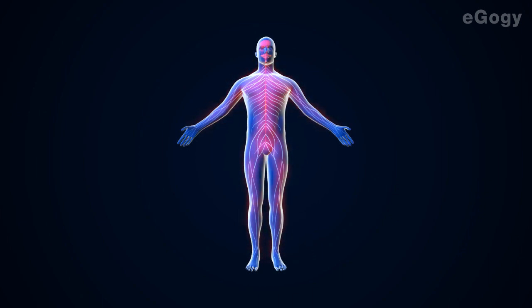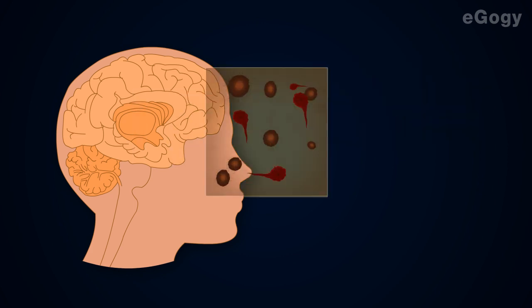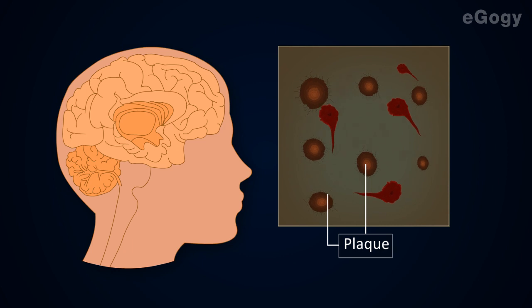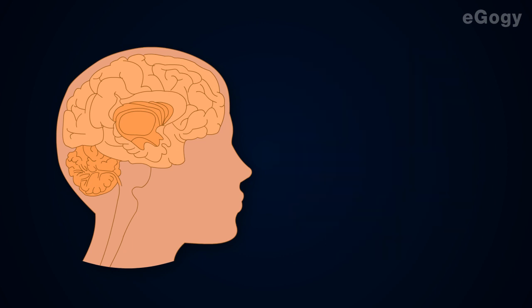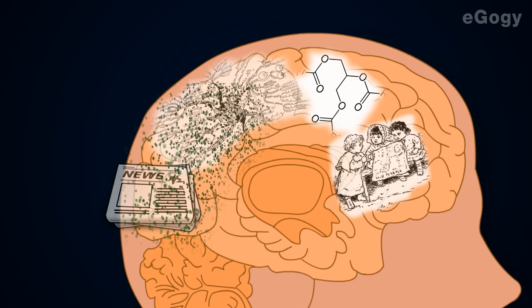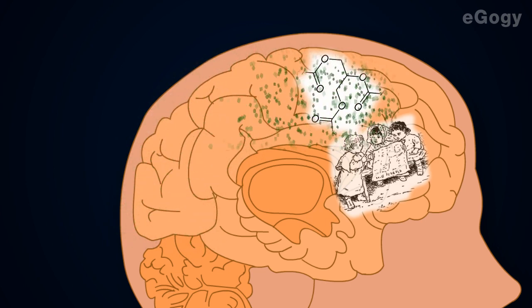Because of many reasons, the equilibrium of the nervous system may collapse. Let us examine some of them. The continuous degeneration of neurons of the brain results in the disease Alzheimer's. Accumulation of insoluble protein in the form of plaque in the nervous tissues is the cause of Alzheimer's disease. The major symptom is memory loss. There is no medicine, no remedial measures for this disease.